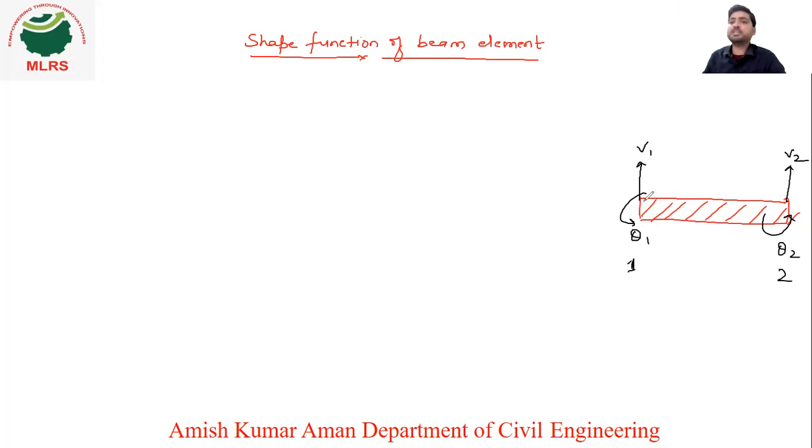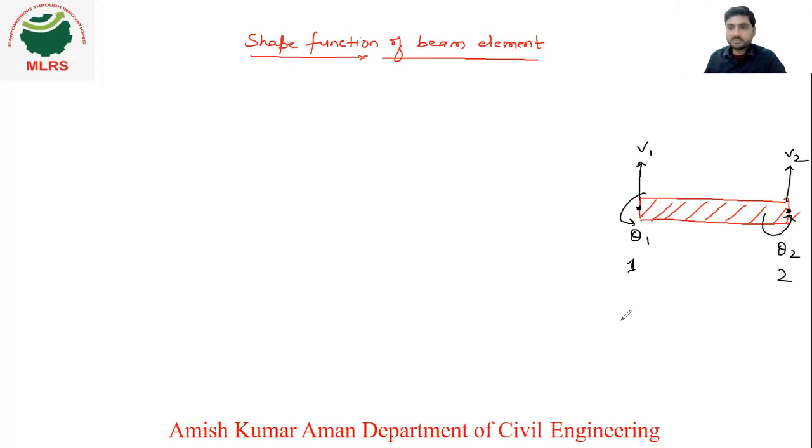If you see a beam element, at a node there are two types of displacement. Coming to the bar element, only one type of displacement will be there, right? But here you can see the vertical displacement as well as the rotation will be there at any node. Two types of displacement, that is vertical displacement as well as rotation. So we have considered two displacements here, V1, theta1 at node 1 and V2, theta2 at node 2. We have assumed that at node 1, V1 is the vertical displacement and theta1 is the rotation. At node 2, V2 is the vertical displacement and theta2 is the rotation, right?